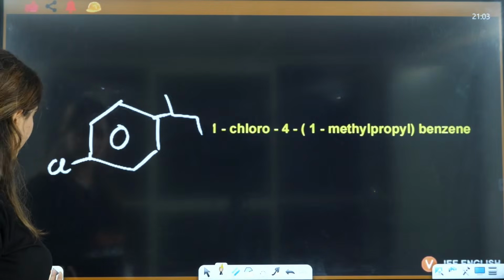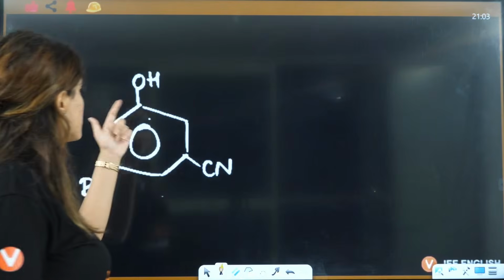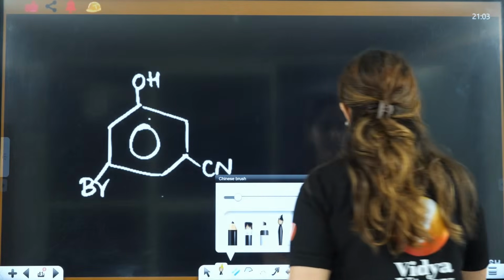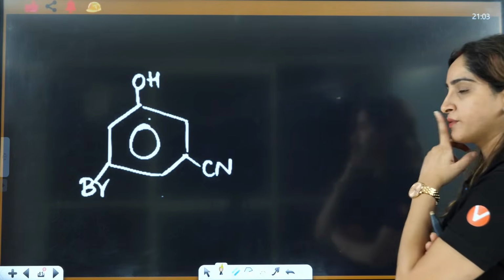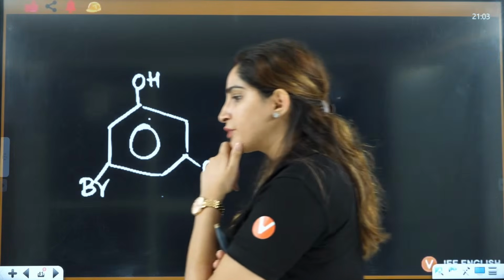1-chloro-4, that is also correct. Now next is OH, Br and CN. Now what will you do, everybody?